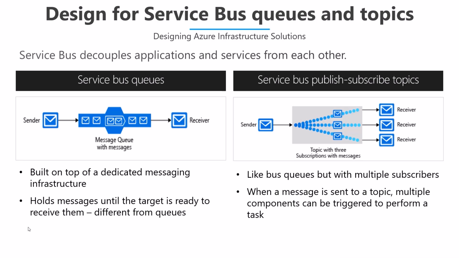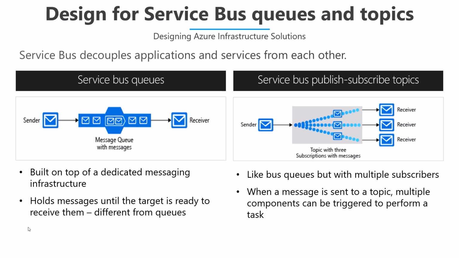Now let's focus on the design for service bus queues and topics. In service bus, we have a bigger message size. That is the first advantage, because of which people choose service bus. Also, the bandwidth of the service bus is extremely high compared to normal messaging services. Service bus decouples the applications and services from each other, and that's one of the reasons it is a perfect choice if you are implementing an application based on microservice architectures.